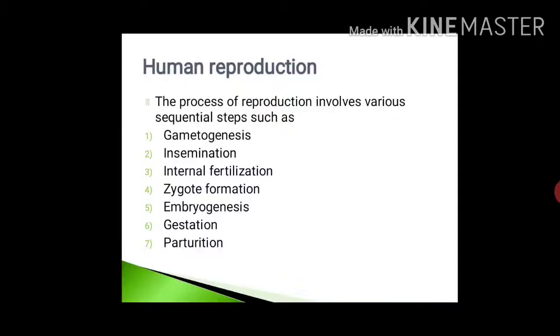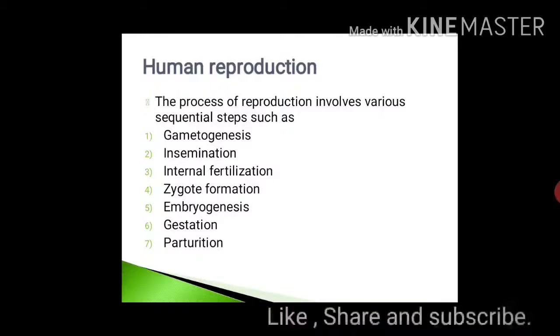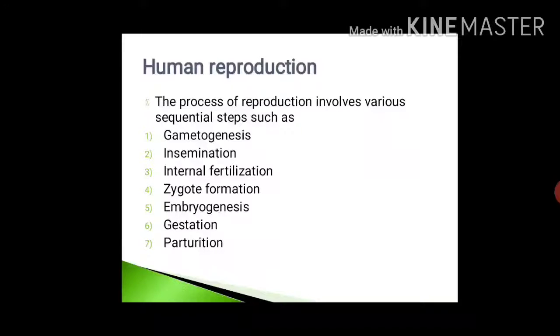Now in human reproduction, the process involves various sequential steps such as gametogenesis, insemination, internal fertilization, zygote formation, embryogenesis, gestation and parturition. All these are the steps which are very important during human reproduction.